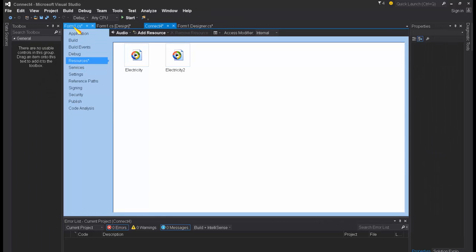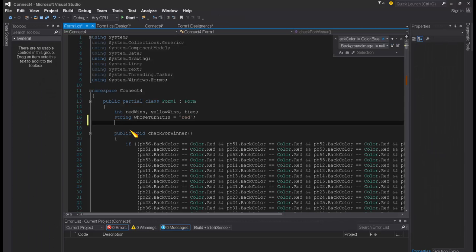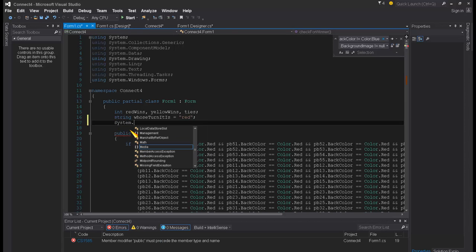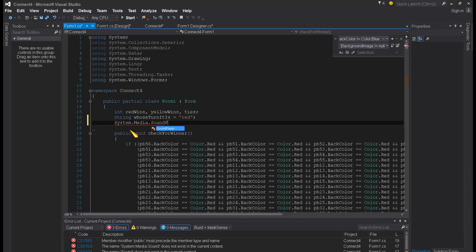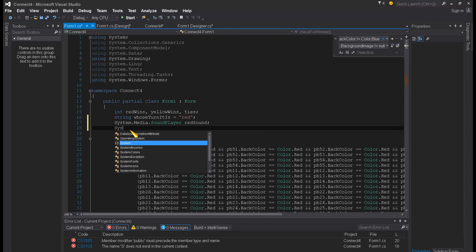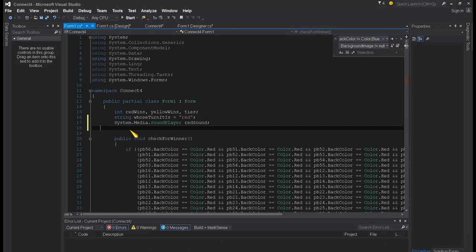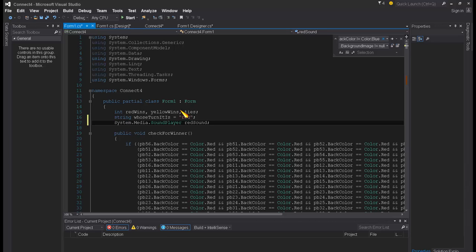Okay, so now I go back to my code, and if I can find it, there it is. Up at the top I need to declare two System.Media.SoundPlayer variables. I'm going to call it redSound, and then I'm going to make another one, and actually you can do it on the same line, yellowSound.